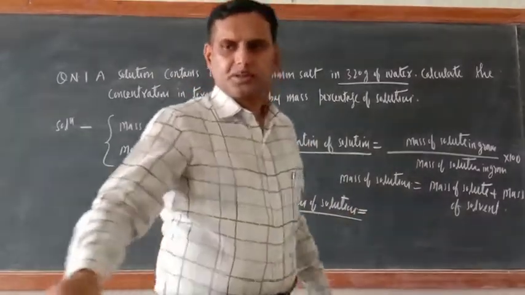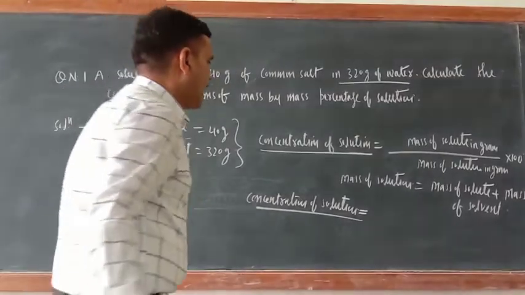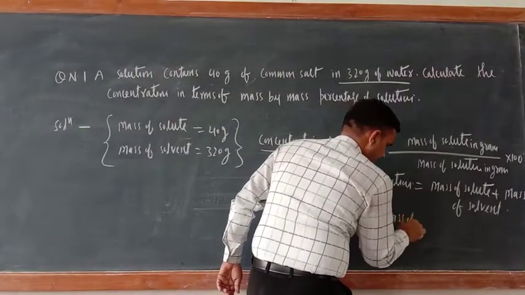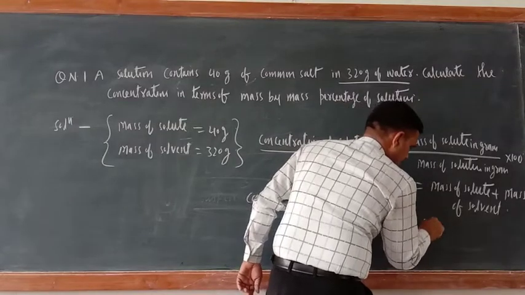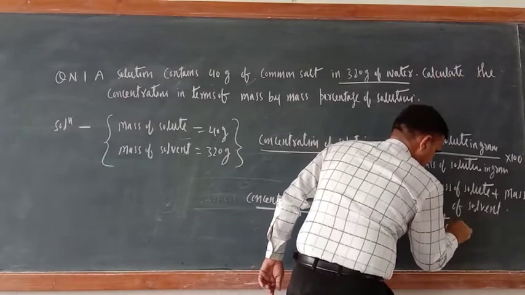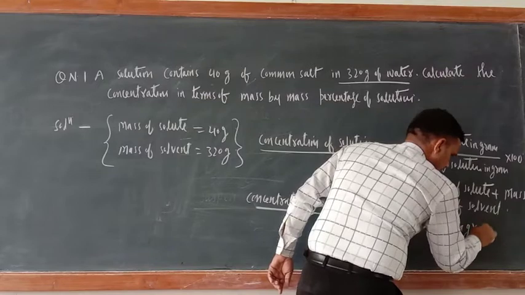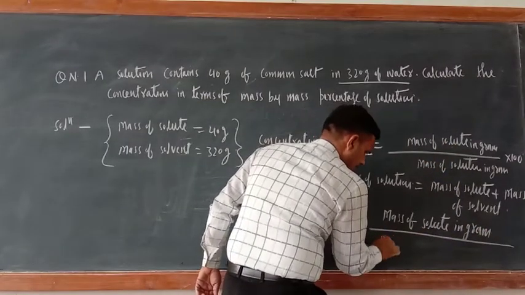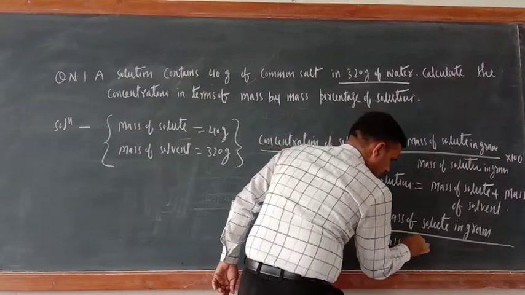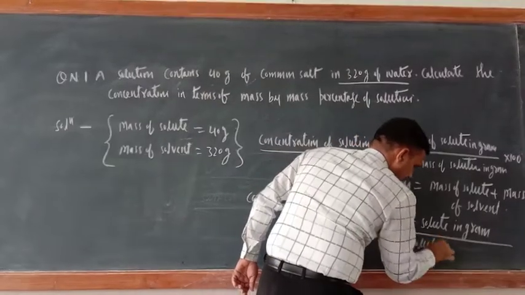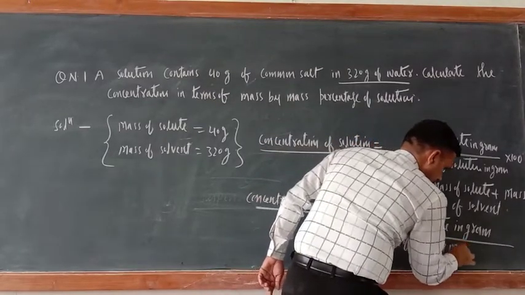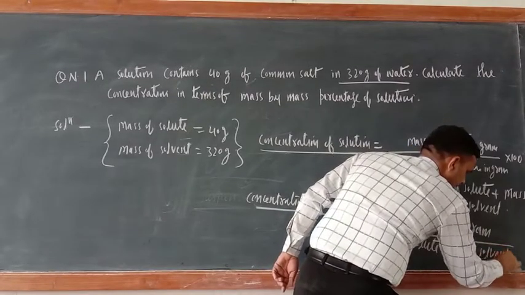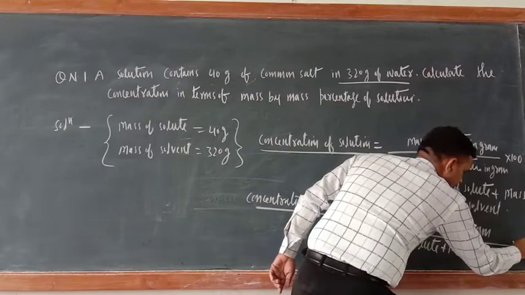equal to mass of solute in gram divided by mass of solute plus mass of solvent into 100.